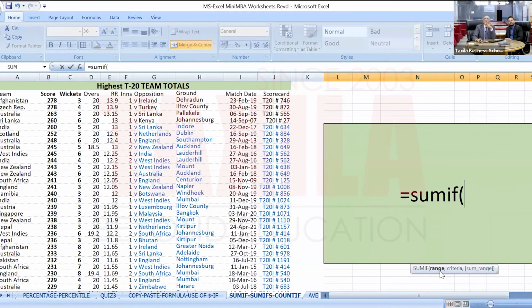It is asking for the range. So I will define the range where my condition is going to be put. Yes, my condition range. Okay. So this is my range. This entire row, the overall scores, is my range.